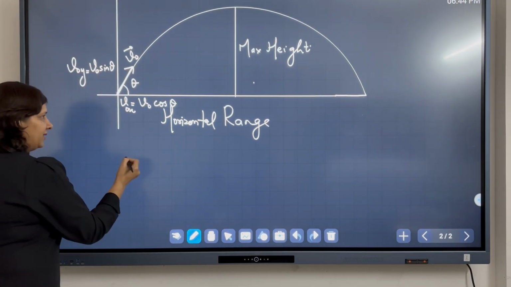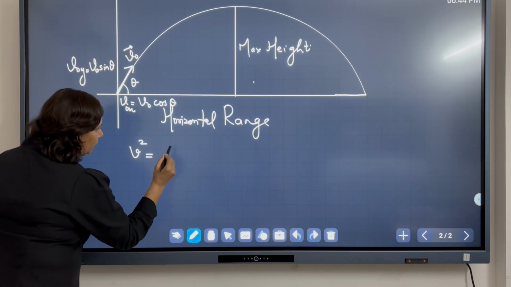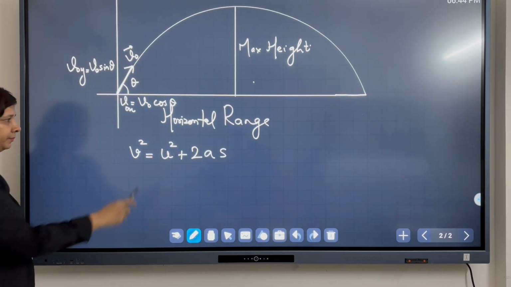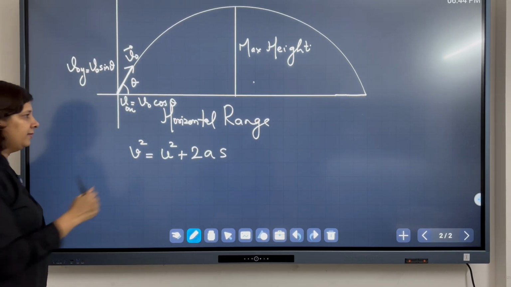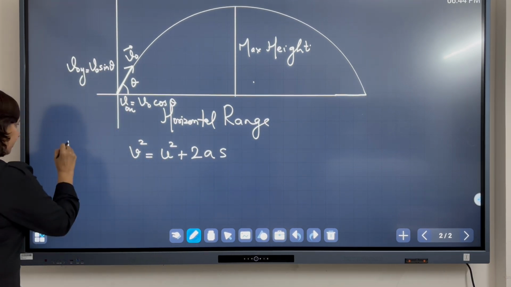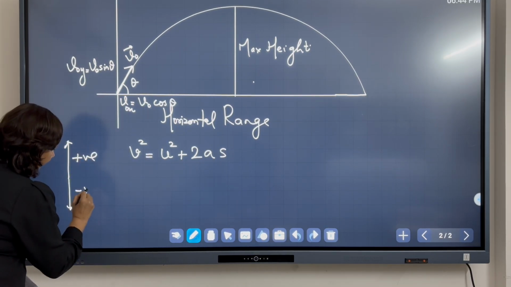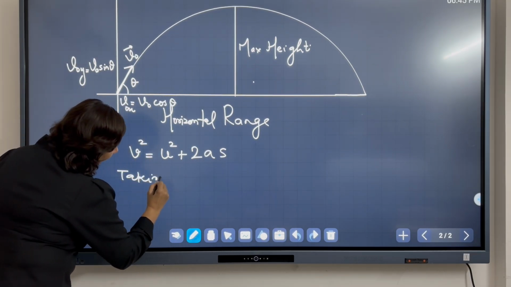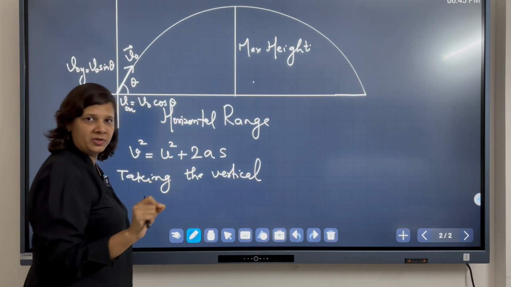So, first I am writing the form which you all have learned: v square = u square + 2as. Now, the variables which I used in my previous lecture, we can write here. First I am choosing my coordinate system. Upward direction I am taking to be positive, and the downward direction I will take to be negative. So, taking the vertical direction, we will write the kinematic equation in the vertical direction.